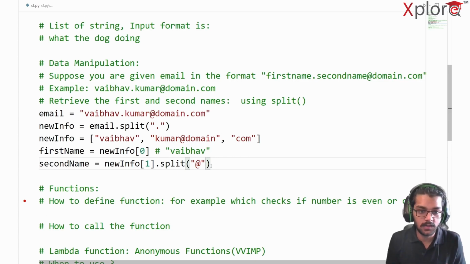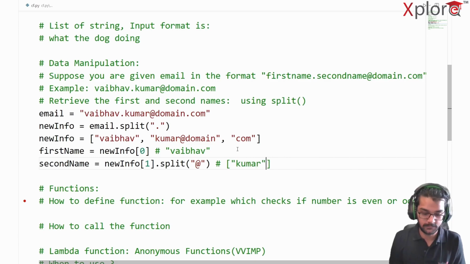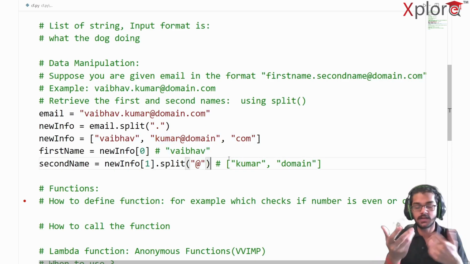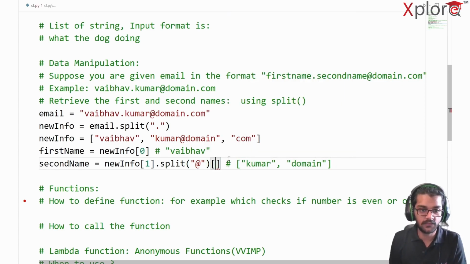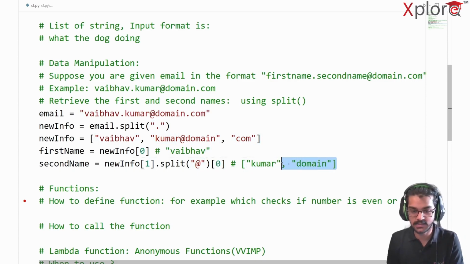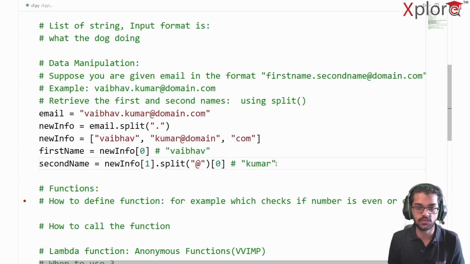Quite simple enough. Now my second name is going to contain a list here, a list of Kumar and domain. Quite cool enough. Now I want this name Kumar here. So what I can do is, instead of writing it in a new line, simply write here of 0. So at the 0th location, this is going to be the output. So as of now, it's fair enough to say that the second name is going to contain Kumar itself. That's pretty much it. So this is how you can manipulate data, whatever the data is given, to achieve whatever the target is. In this case, the first and second names are the target. So I wrote it in that way.